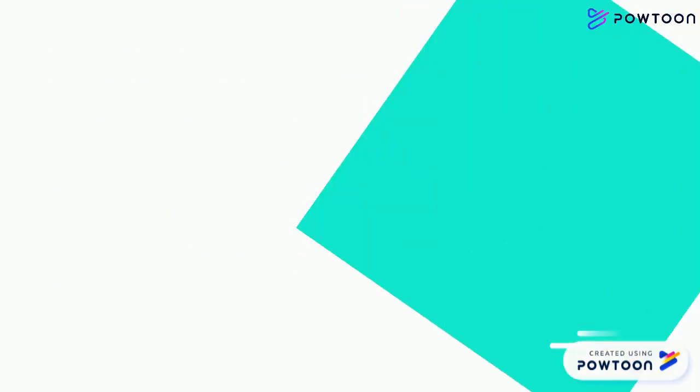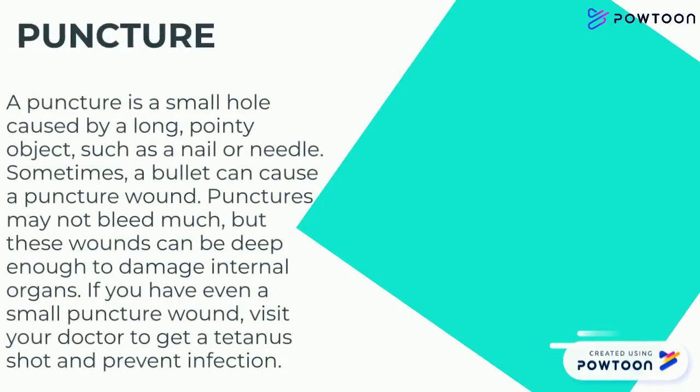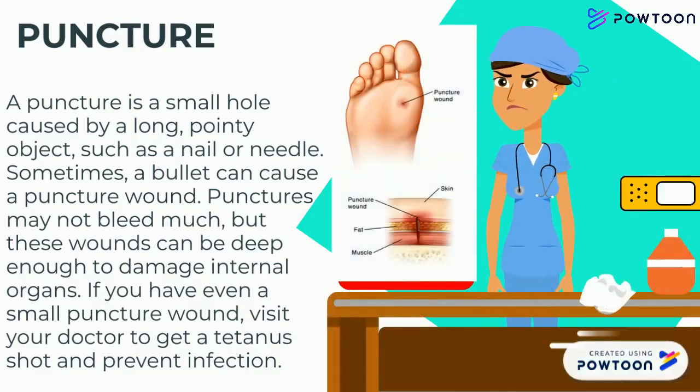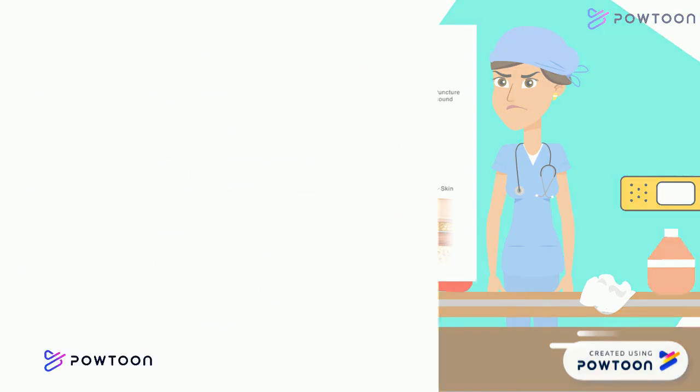Next, we have puncture. A puncture is a small hole caused by a long, pointy object, such as a nail or needle. Sometimes, a bullet can cause a puncture wound. Punctures may not bleed much, but these wounds can be deep enough to damage internal organs. If you have even a small puncture wound, visit your doctor to get a tetanus shot and prevent it.